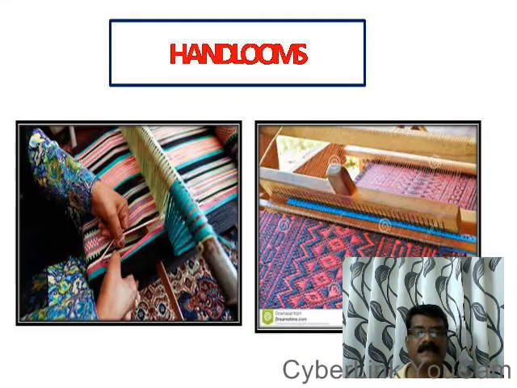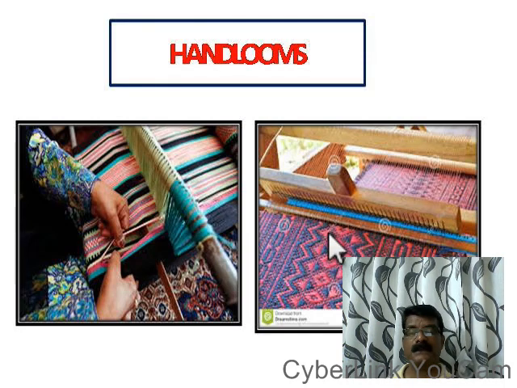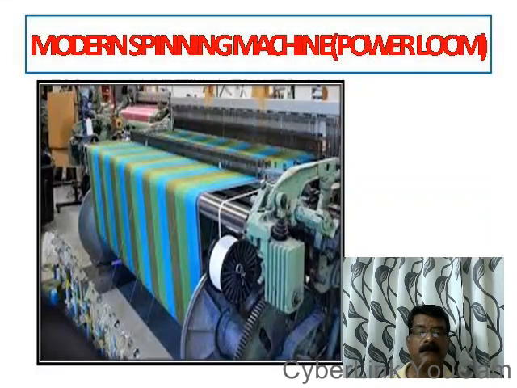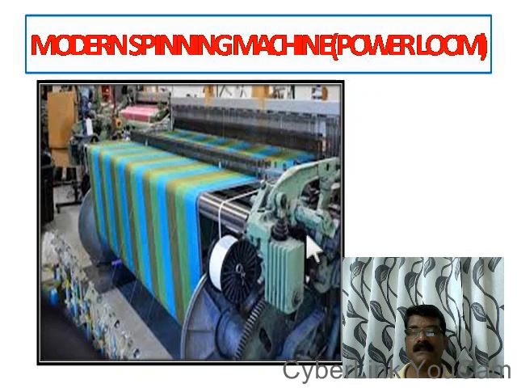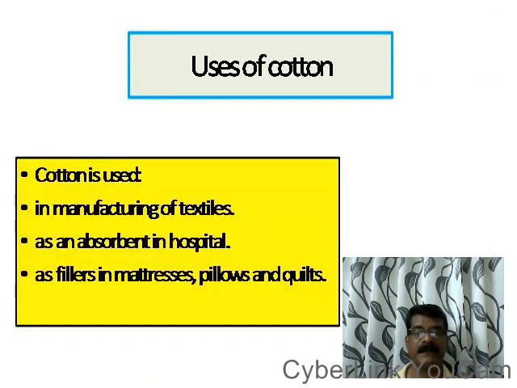See, the weaving process is done in handlooms. Traditionally, weaving is done by looms. These are the looms, handloom, hand woven clothes. Such clothes are called handloom clothes. But nowadays power looms are used for weaving. So this is the power loom which is used for weaving the fabric. Hope you understood this part.